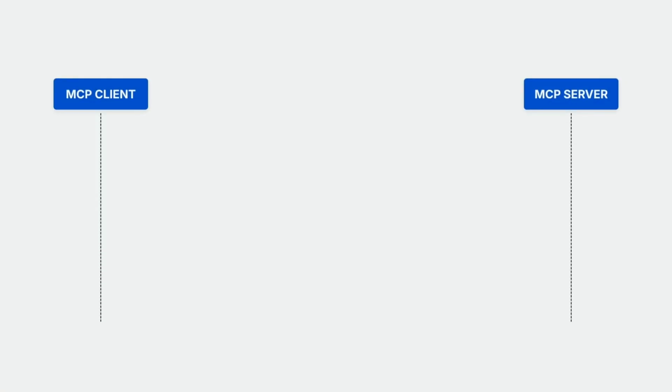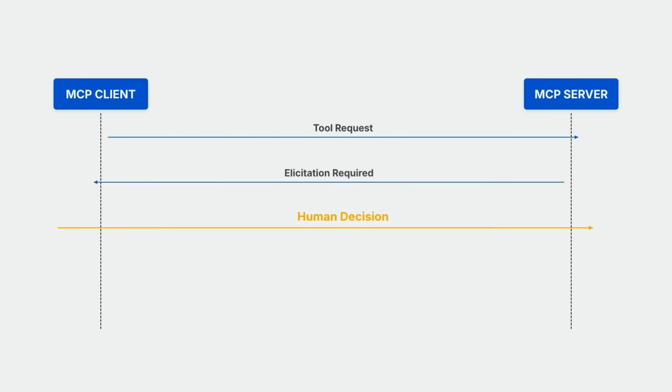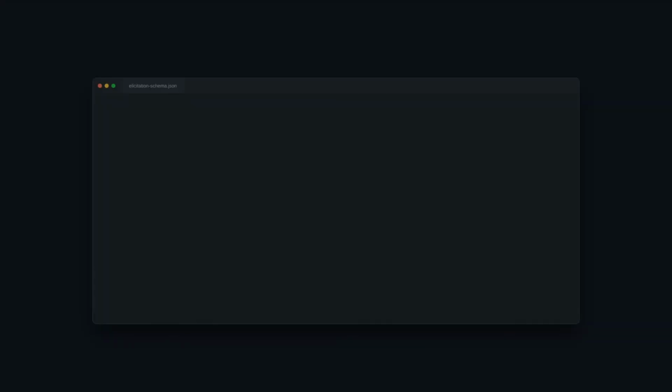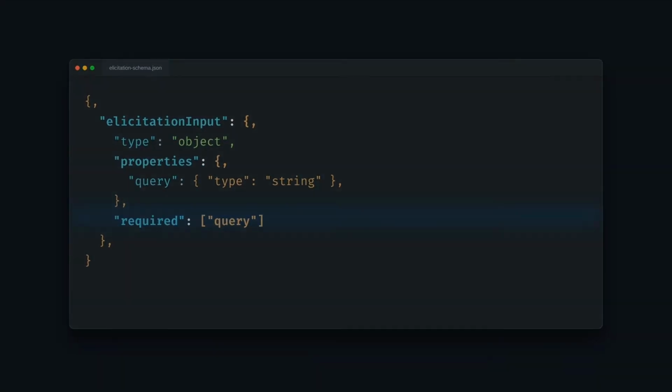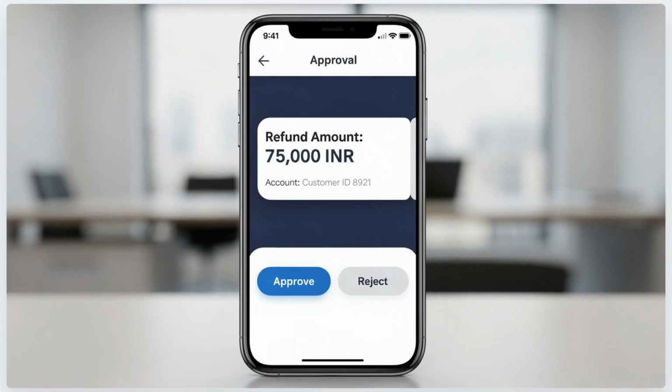This is what MCP Elicitation enables. This interaction is not just a simple pop-up. It's a protocol-level exchange between the MCP server and client using a structured schema while allowing the client to control the display. Now, let's see things in action.